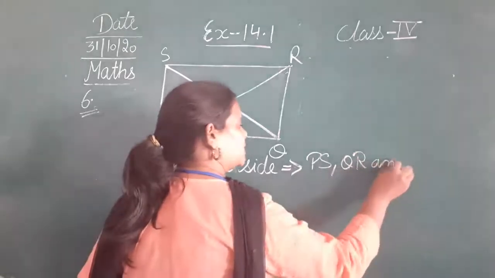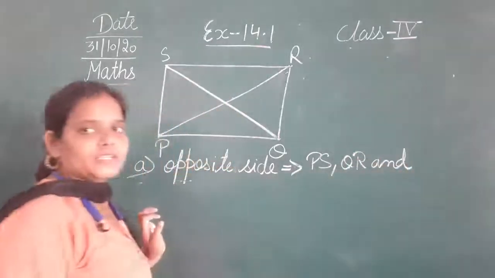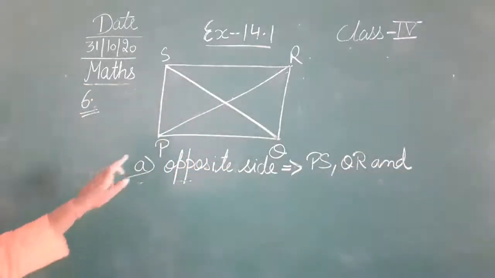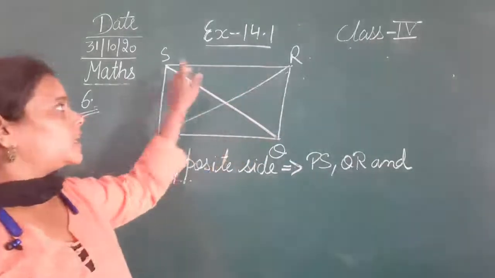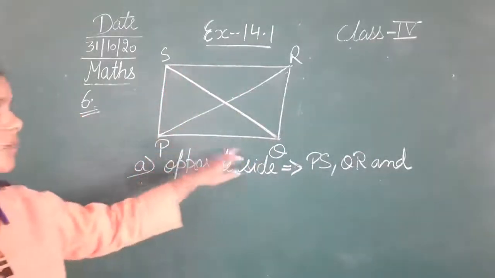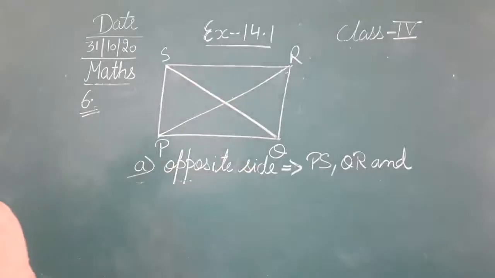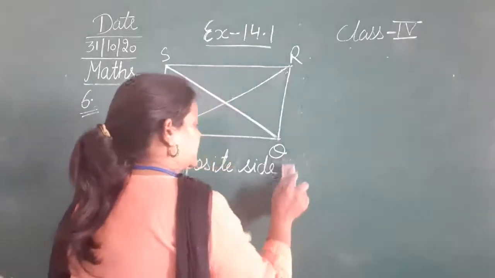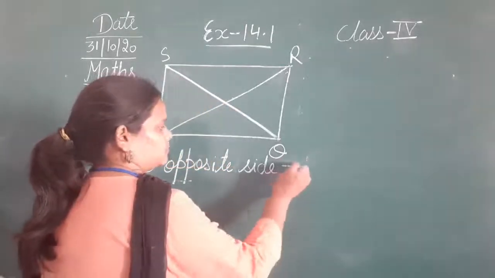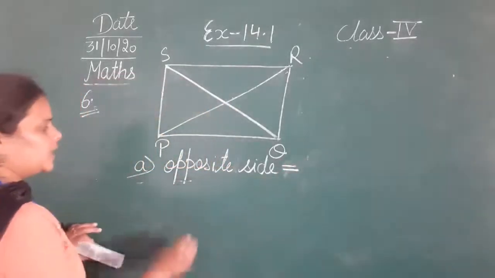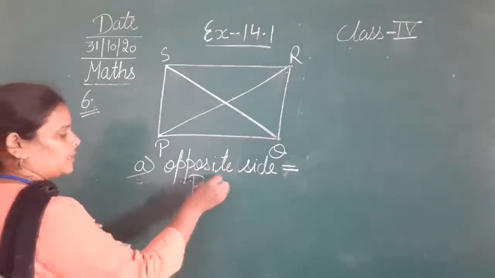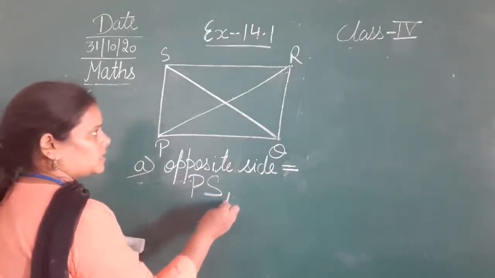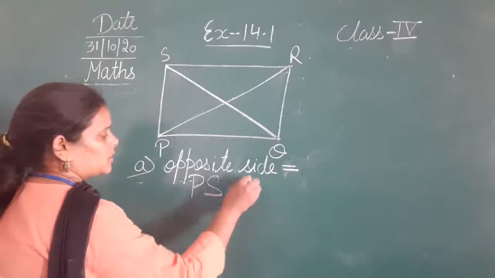और इसके अलावा और कौन कौन से sides opposite हैं? That is PQ and RS. PQ and RS, these are also the opposite sides. Okay, so एक तो हो गई. Okay, in spite of writing it here, I will write it down. एक तो हो गई, PS and QR.